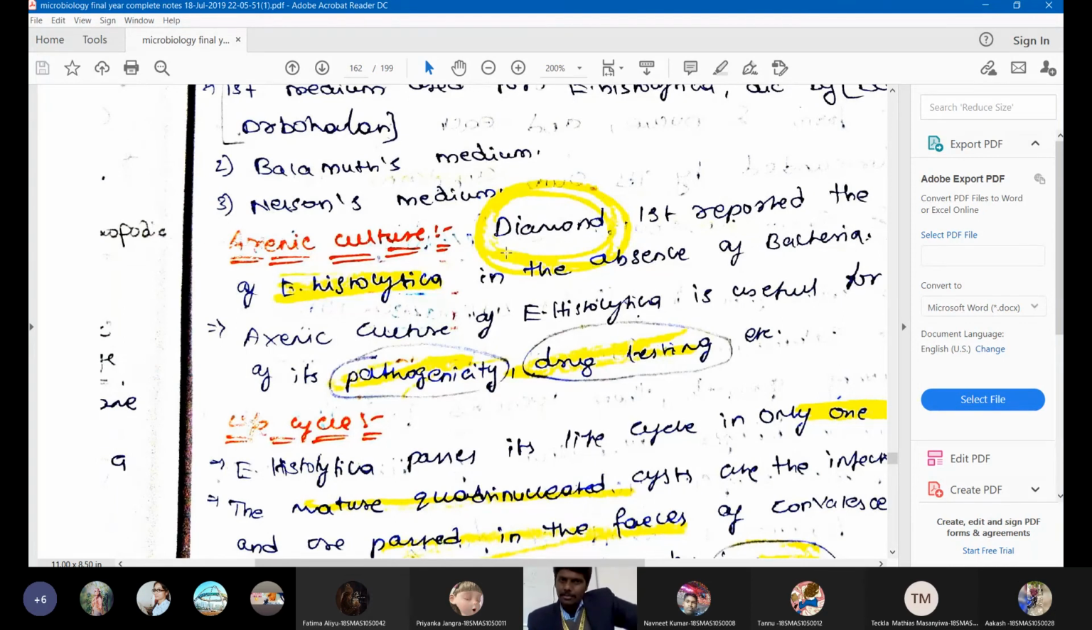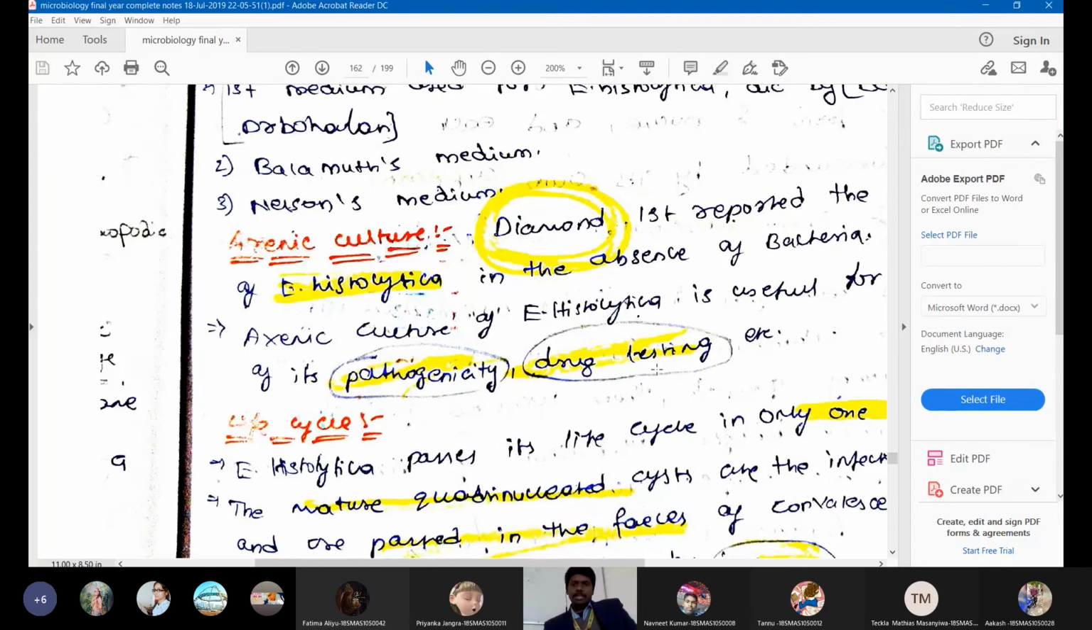Okay, other than bacteria, we will have something called axenic culture media, which is used for pathogens and drug tests. That's it. In the Diamond media, we won't have bacteria in it. So this is all about culturing of Entamoeba histolytica and lab diagnosis of Entamoeba histolytica.